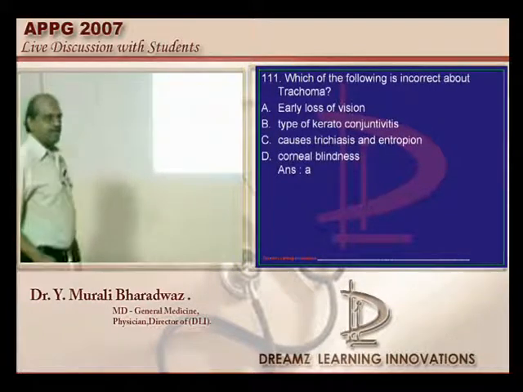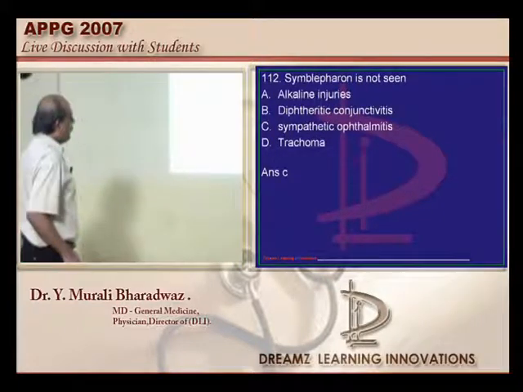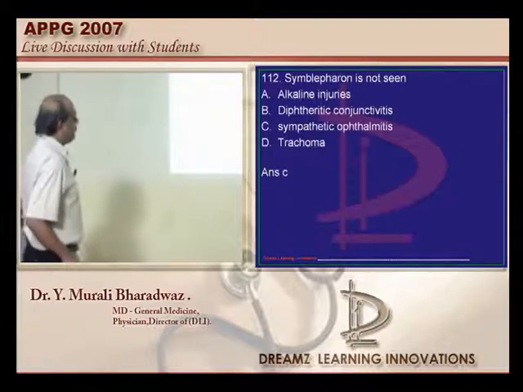In trachoma, the loss of vision is a late sequela, not a very early sequela. And coming to the symblepharon, it is the diphtheritic conjunctivitis, alkaline injuries and the trachoma which are responsible.